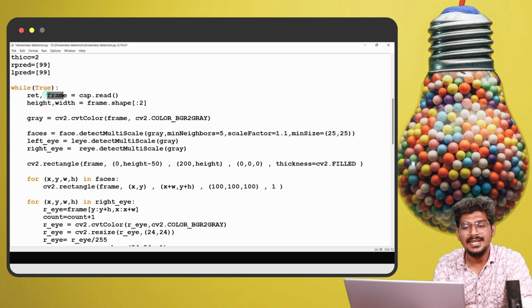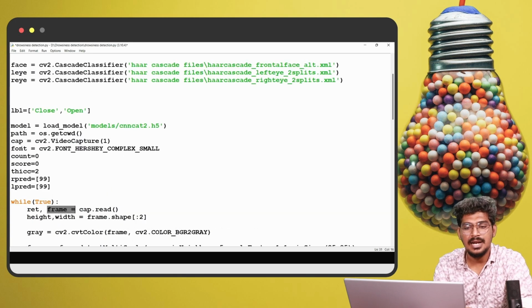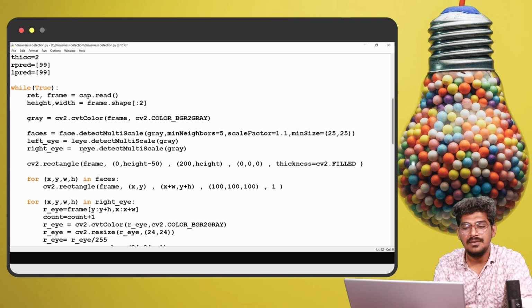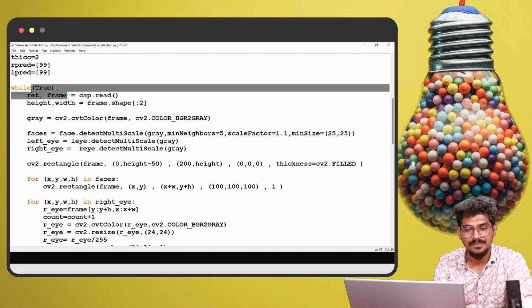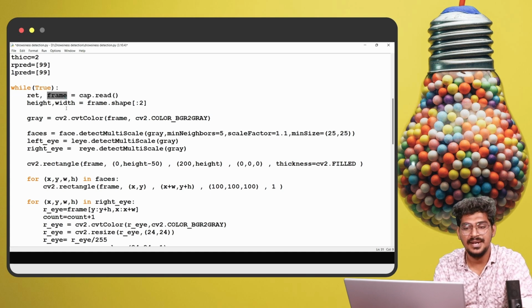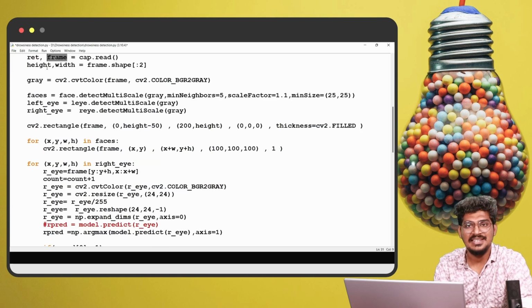So we are going to read the frame. The capture was already initialized, so now we read the frame with the help of cap dot read. Then the height and width of the frame. We take the values for the height and width from the frame shape.